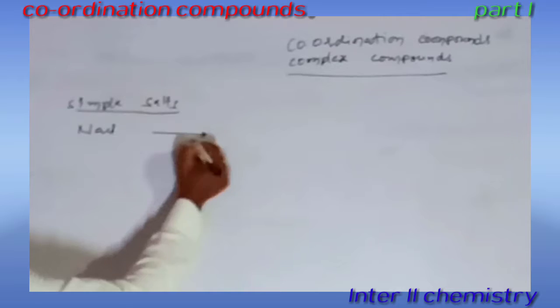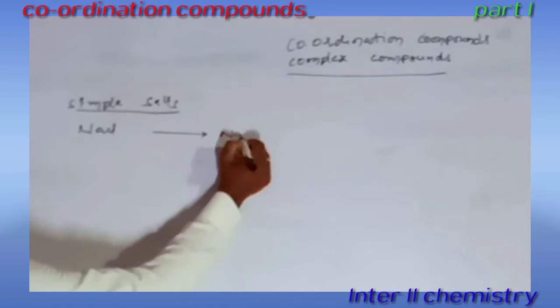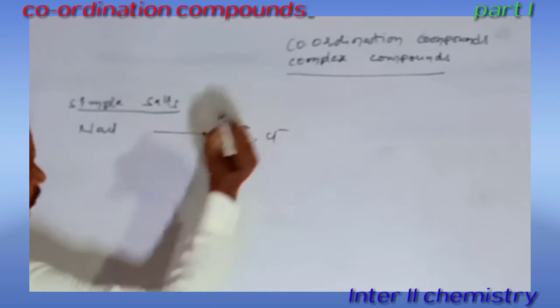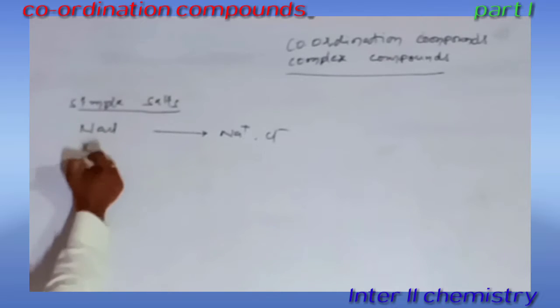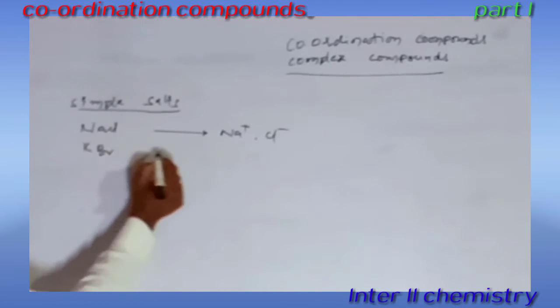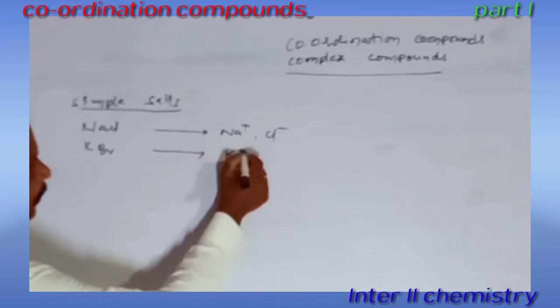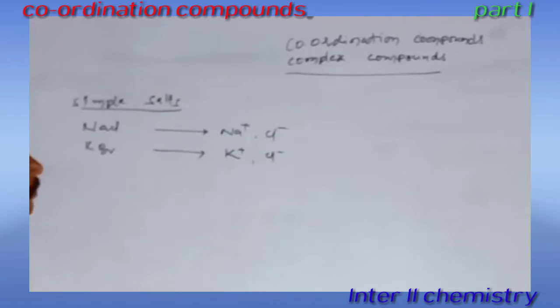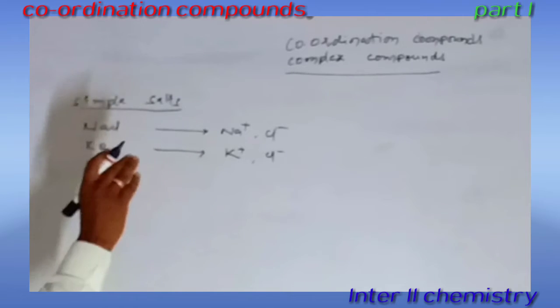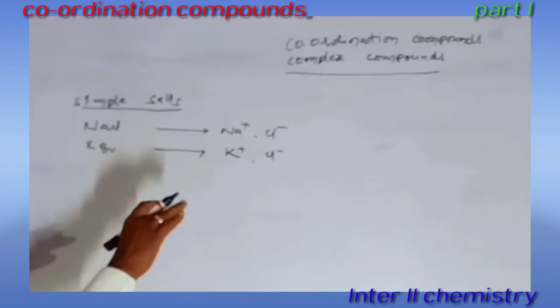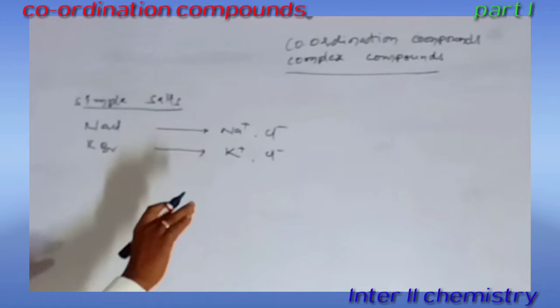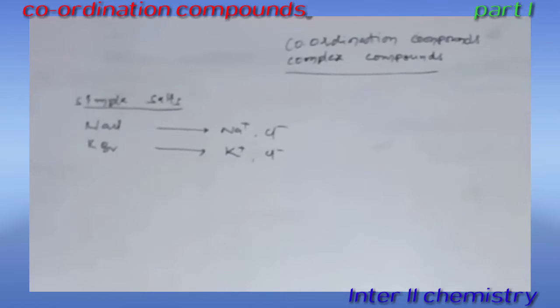On hydrolysis it gives only Na+ and Cl- ions. Another example is KBr. On hydrolysis it gives only K+ and Br- ions. Means the salts which give only two differently charged ions on hydrolysis are called simple salts.